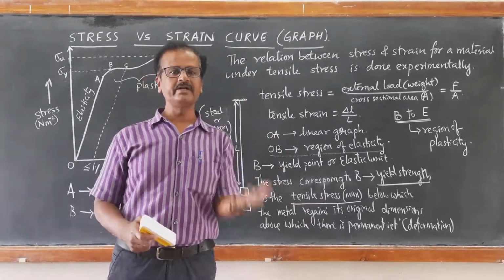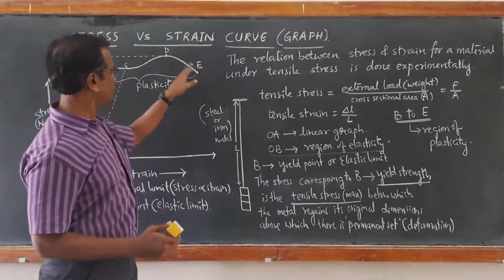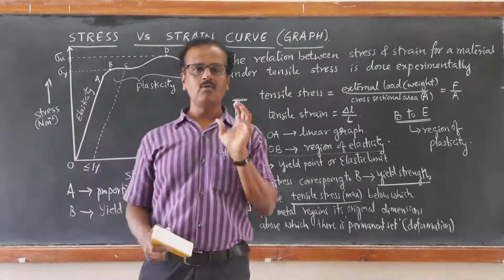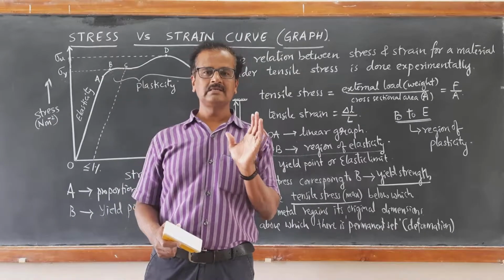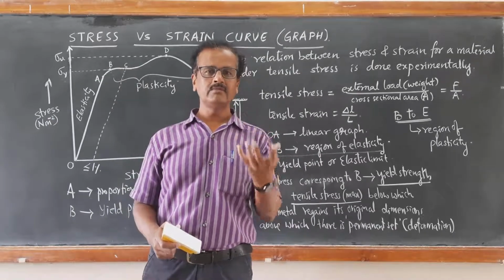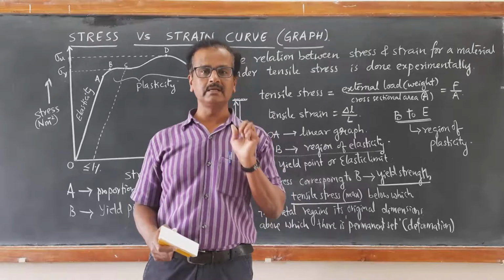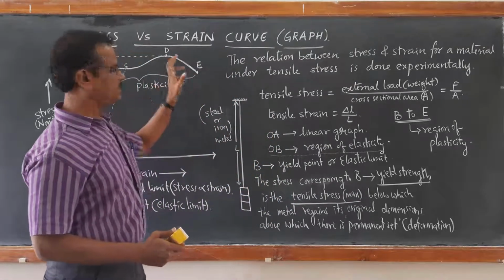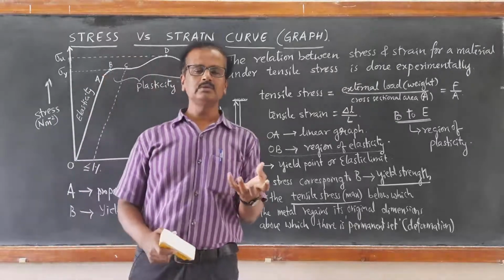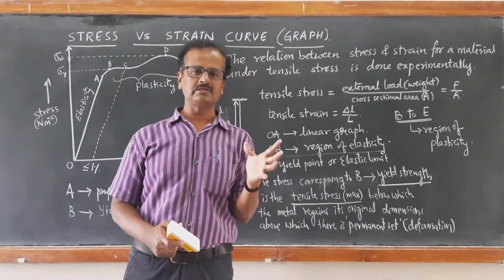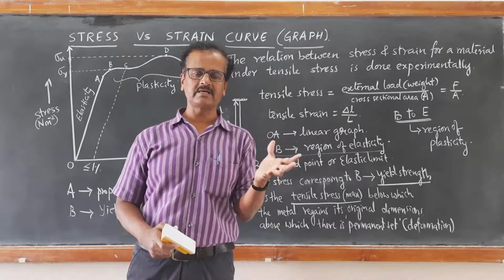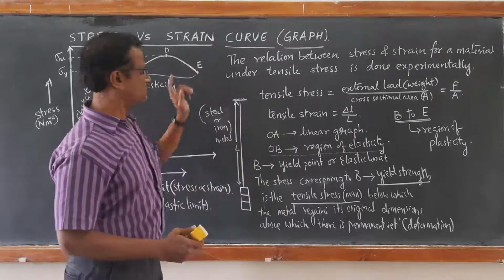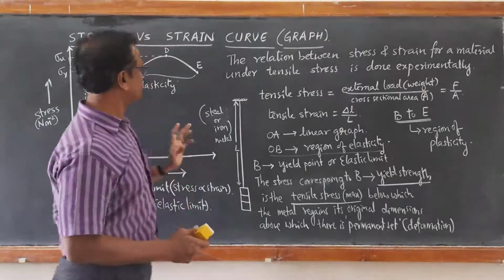The elongation continues. And the D to E region determines whether the material is ductile or brittle. So if this point E is very close to D, then it says that very soon the material is going to have fracture, the material is going to break, it is going to be cut. So this point E is called as fracture point. Okay.